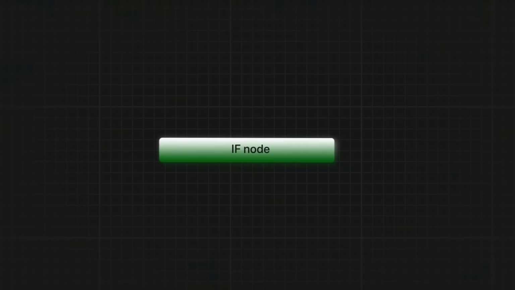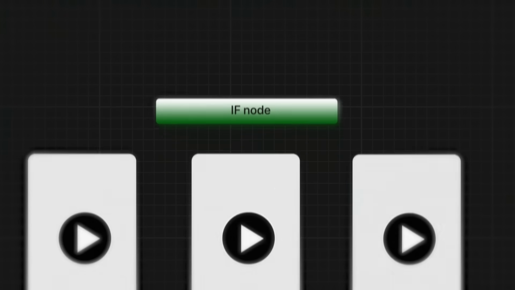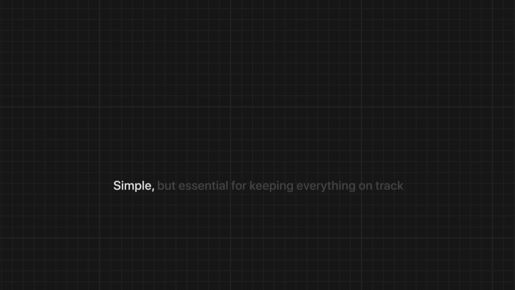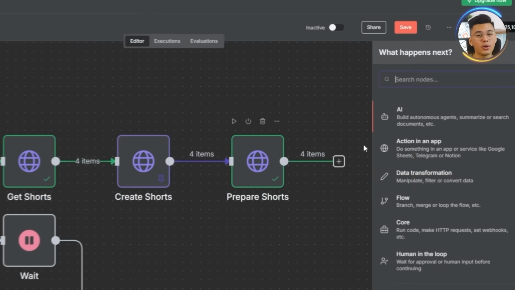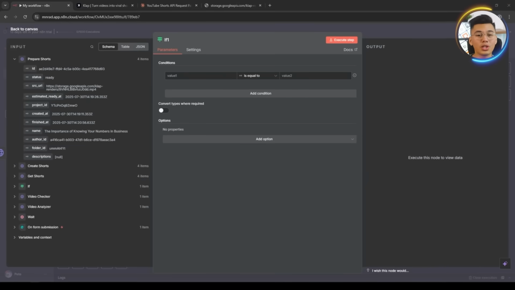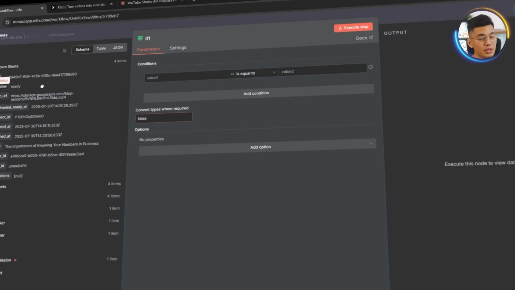We're back to setting up another condition, just like we did earlier. This time, we're using another if node to check whether our shorts are fully processed before moving forward. Simple, but essential for keeping everything on track. Let's create a new if node, then drag in the status parameter from the Prepare Shorts node. The condition we're setting for the comparison value is ready.